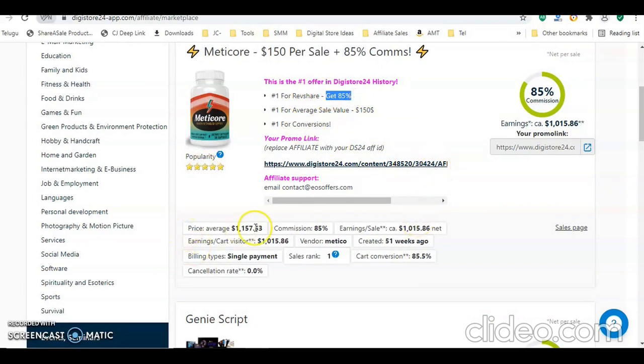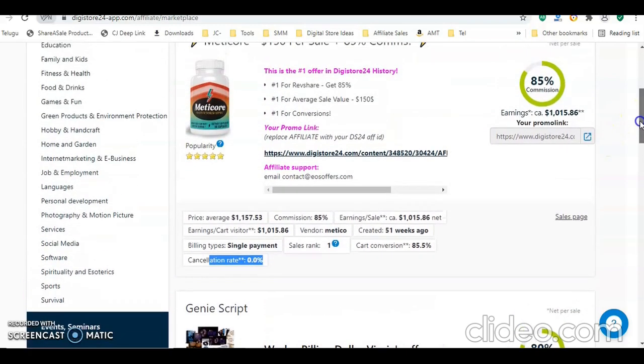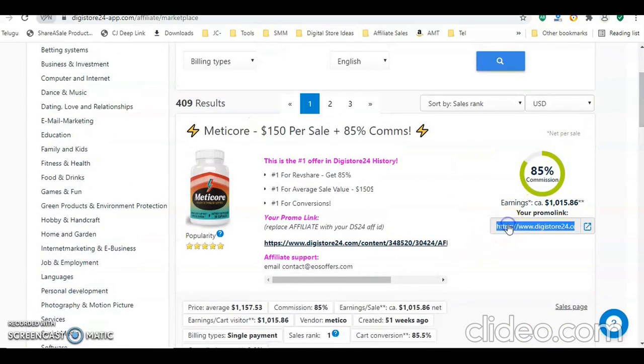You can see all the details, like the price of this product and the average earning, how much you are going to get on each sale. The conversion rate is also mentioned here, and the cancellation rate should be less than 10% as usual. If I select this product, what I need to do after selecting is just click on this affiliate link. You need to copy this link.